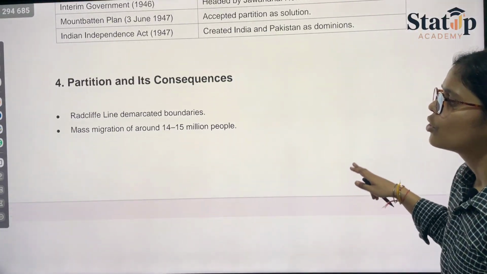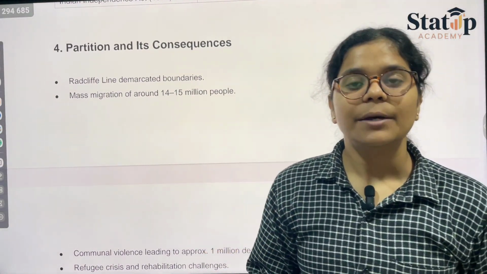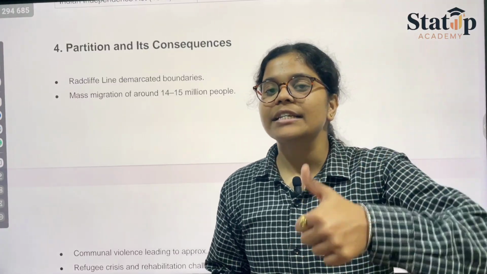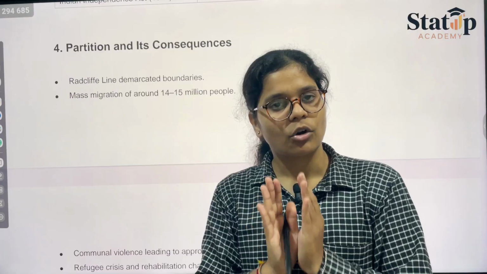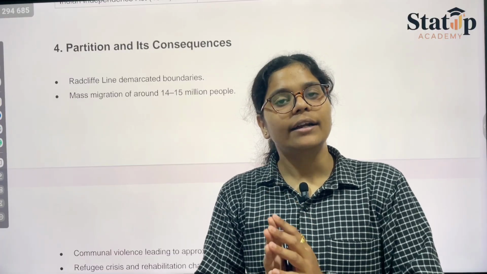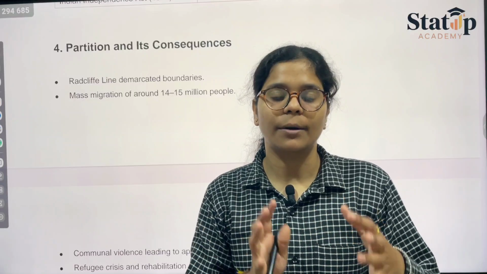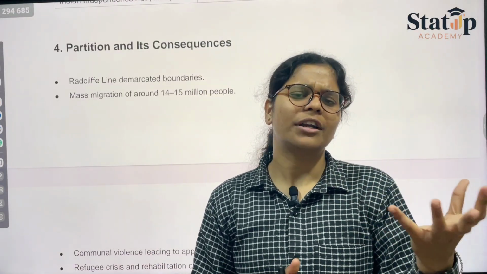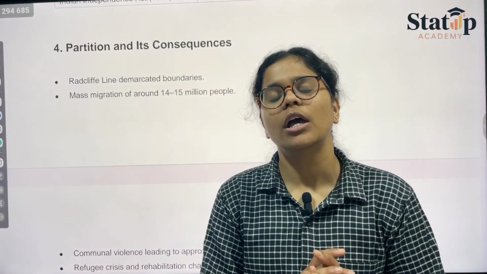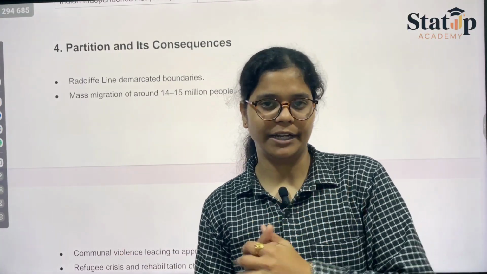The partition and its consequences. The first and major consequence was that while the partition would be done, the princely states would be given their opinions. Their opinions were to be calculated, and while partitioning, everything had to be taken care of. Therefore, the boundary committee would be set up, in which Lord Radcliffe would play the major role. Therefore, the line of control is also sometimes known as the Radcliffe line.